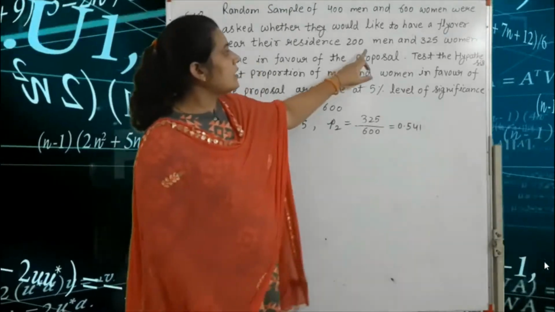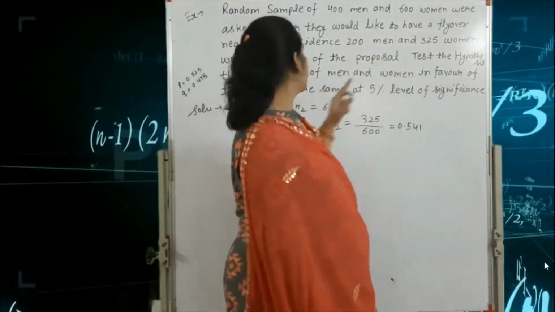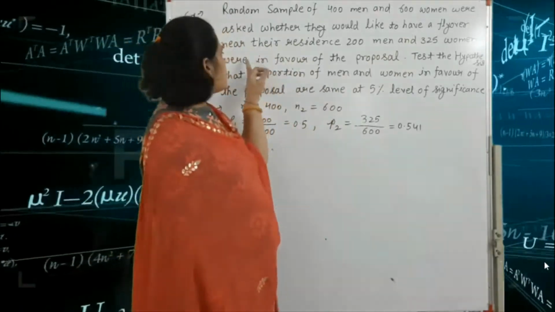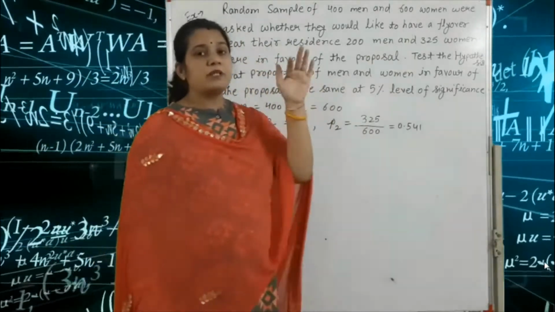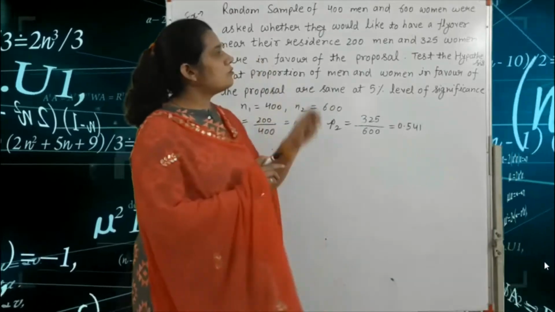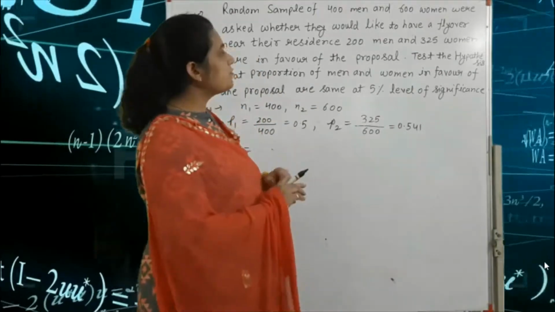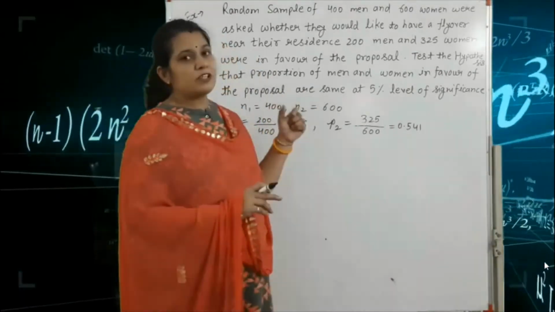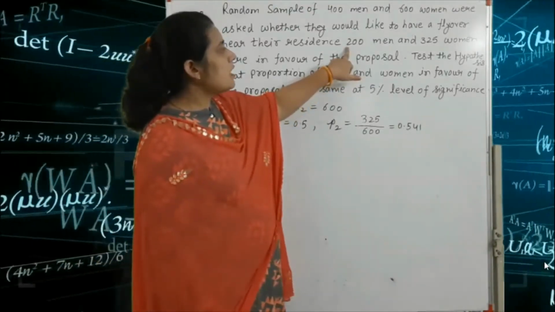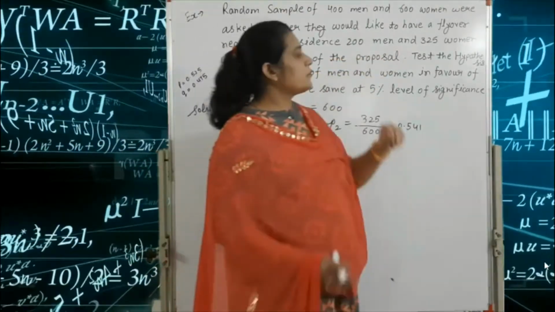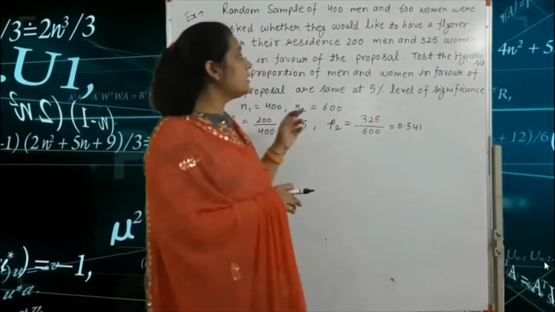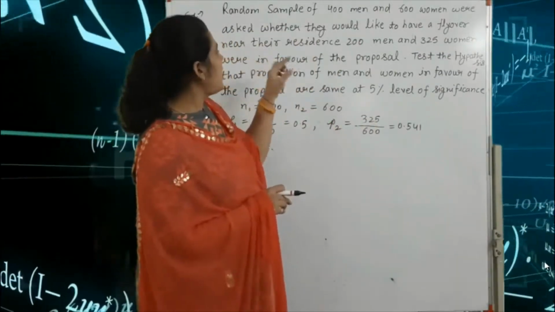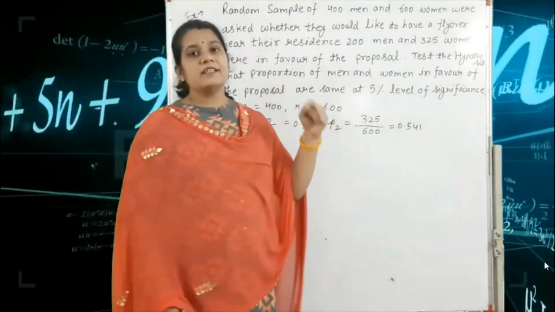So 200 men and 325 women were in favor of the proposal. That means out of a total of 400 men and 600 women, 200 men and 325 women favor the proposal to have a flyover near their residence.